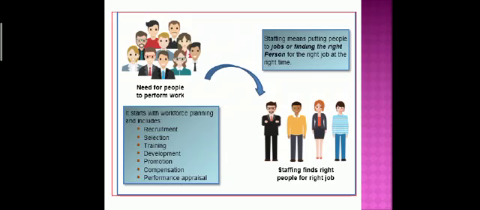So you can take an example of why it is important to do it at the right time. Suppose we are teachers. If one subject teacher is not there at the start, when your college is going to begin, I am taking an example here. If we are not getting the right person in June and then we appoint someone in December, how can they complete the syllabus? So that's why finding the right people for the right job at the right time is very important.